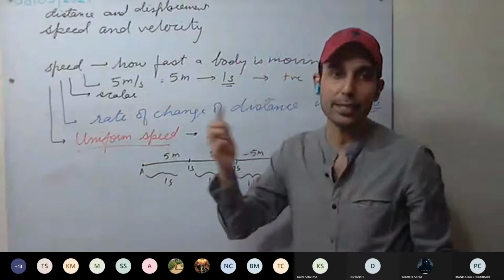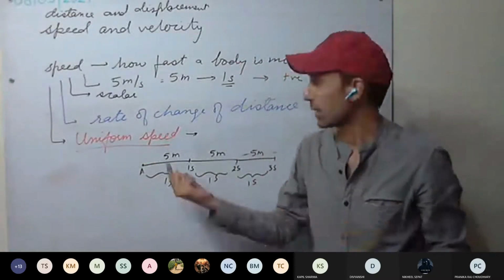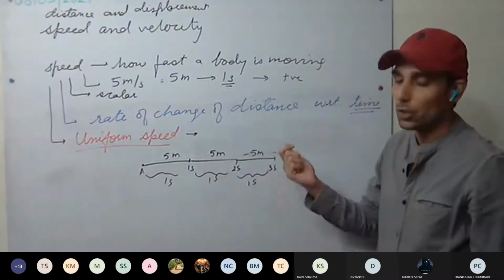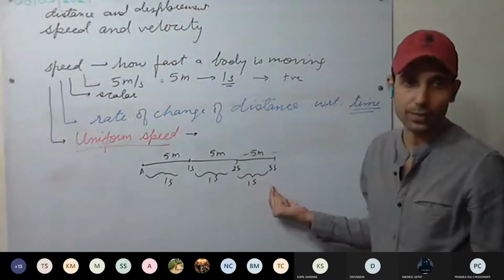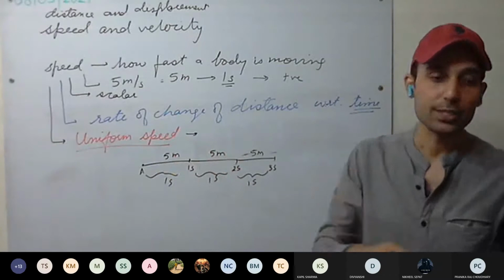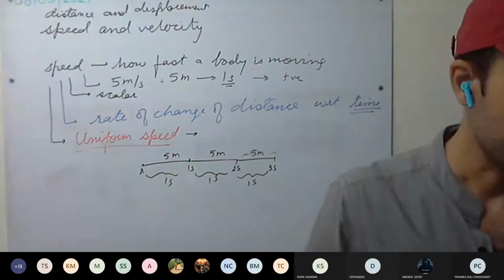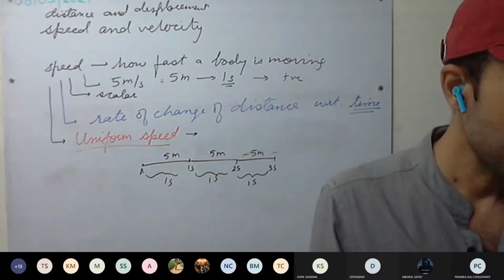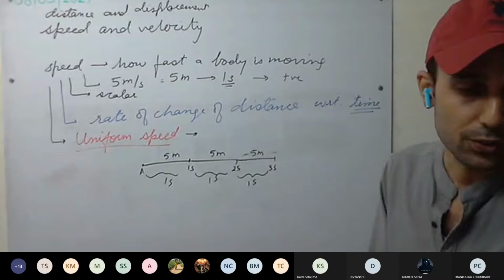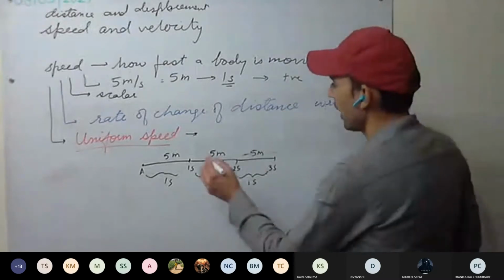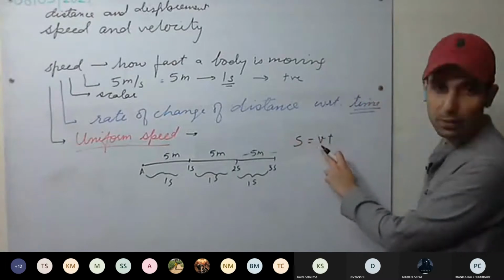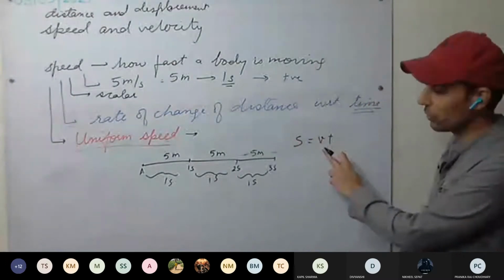Uniform means same speed. Like we have a uniform in school, the same kind of clothes. That means uniform. This is clear. Uniform speed we can easily calculate since in each time interval the change is the same. A body is said to be moving with uniform speed if it covers equal distance in equal intervals of time throughout its motion. That is given in your book. So uniform speed is clear. The formula we can use here is S equal to speed into time. Speed can be represented with U or with V. This is clear.